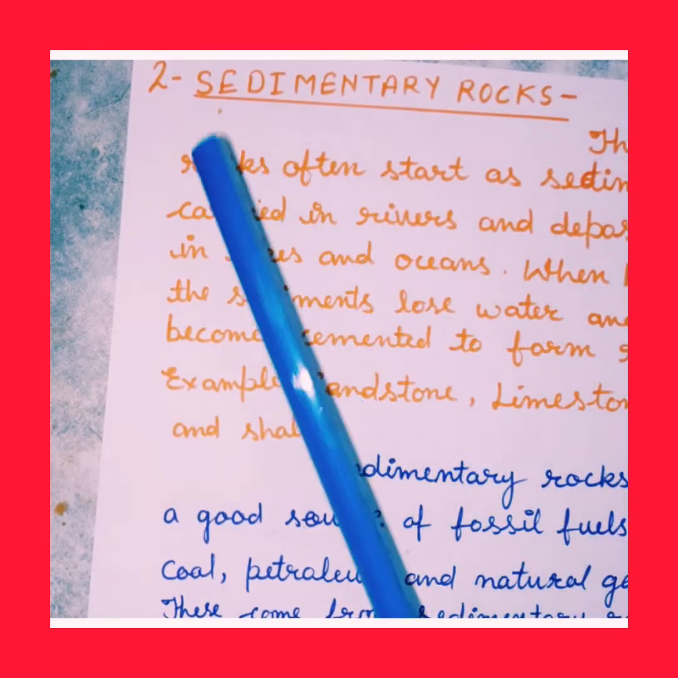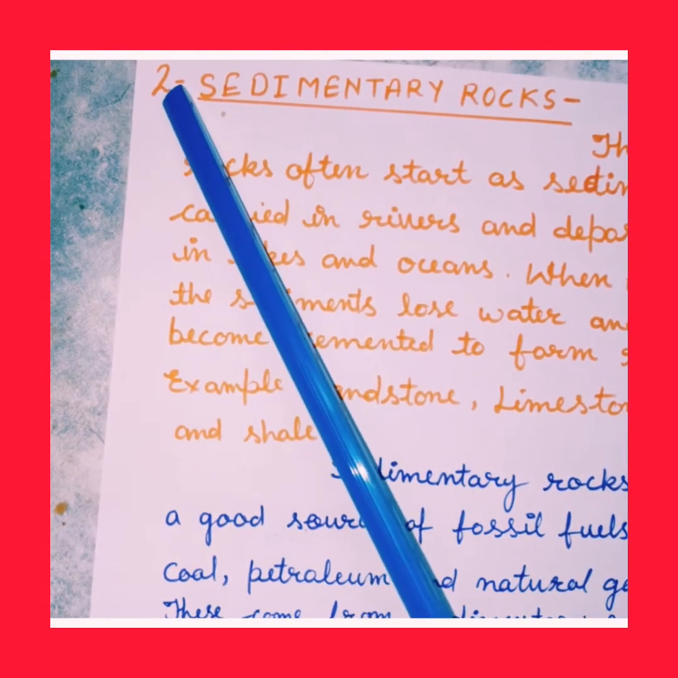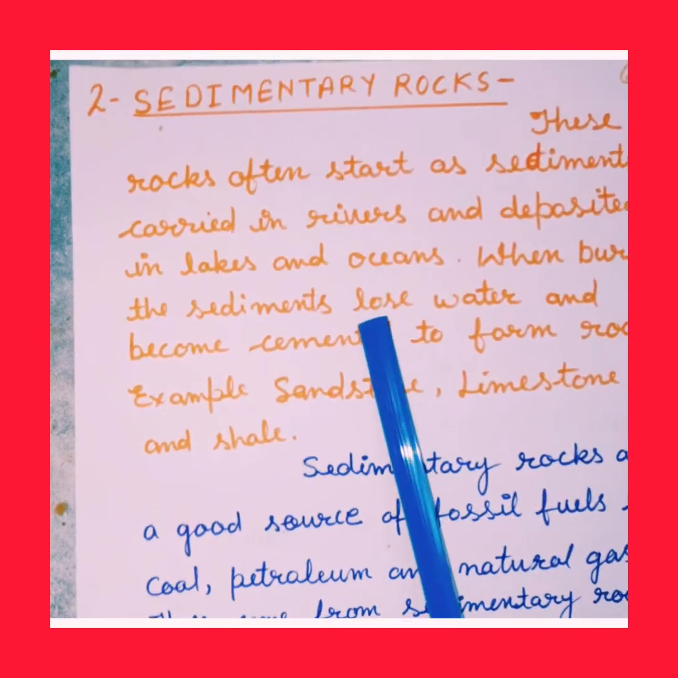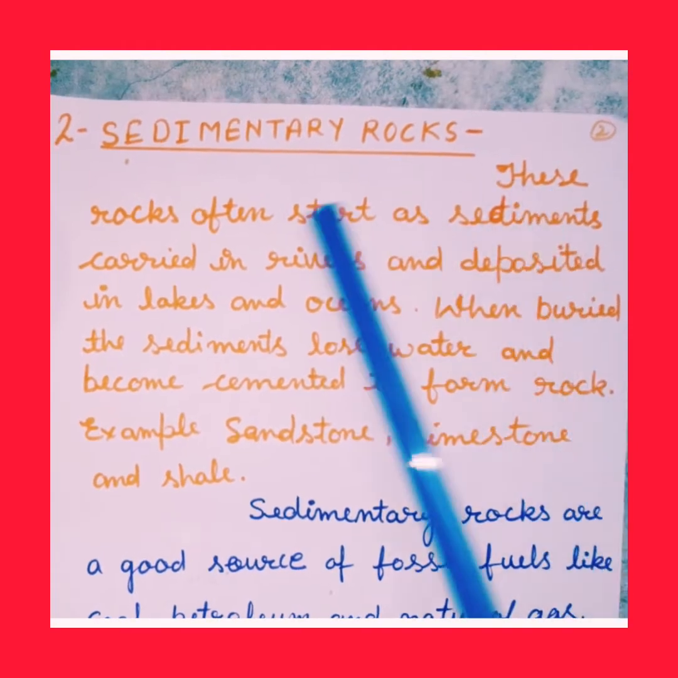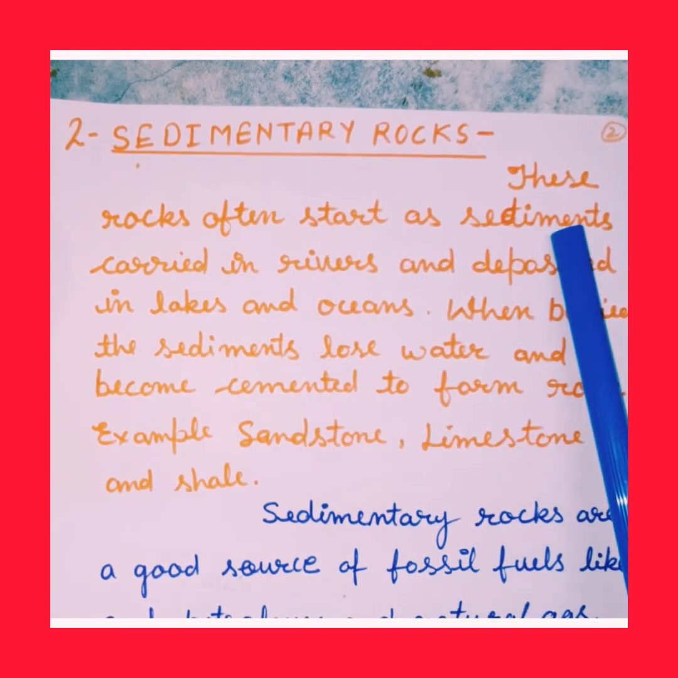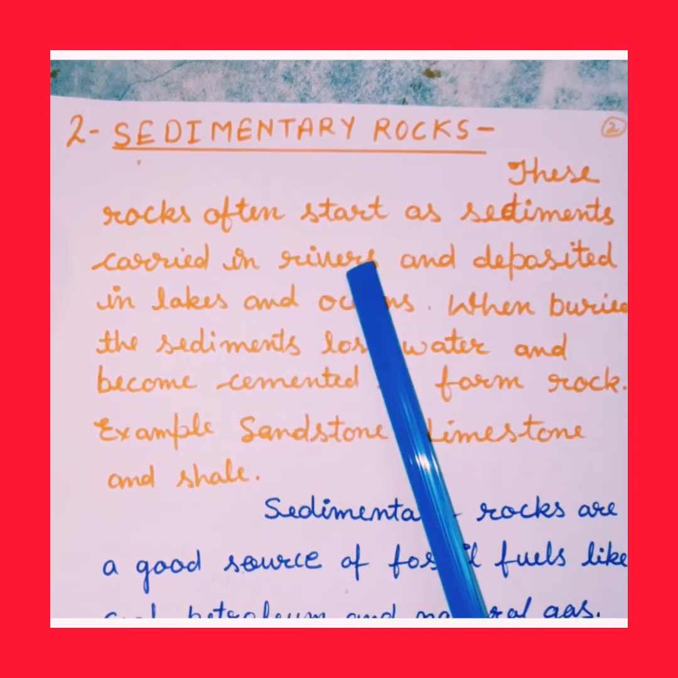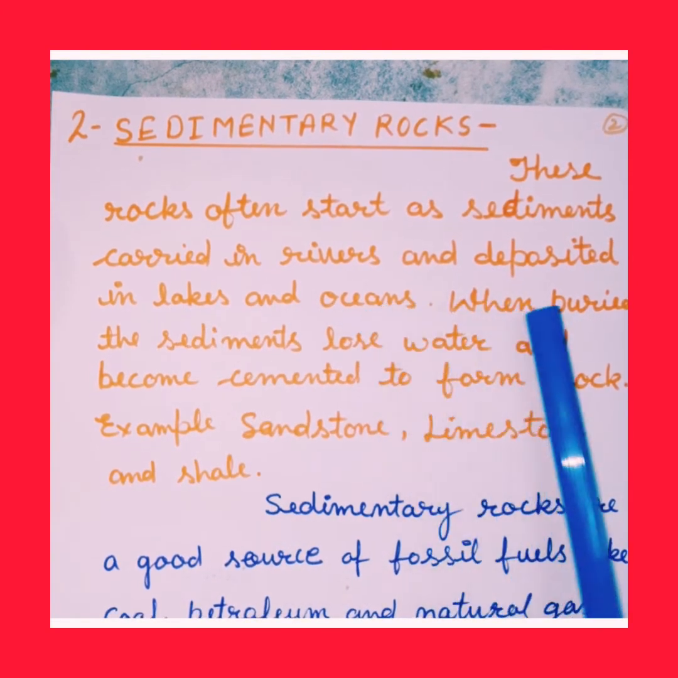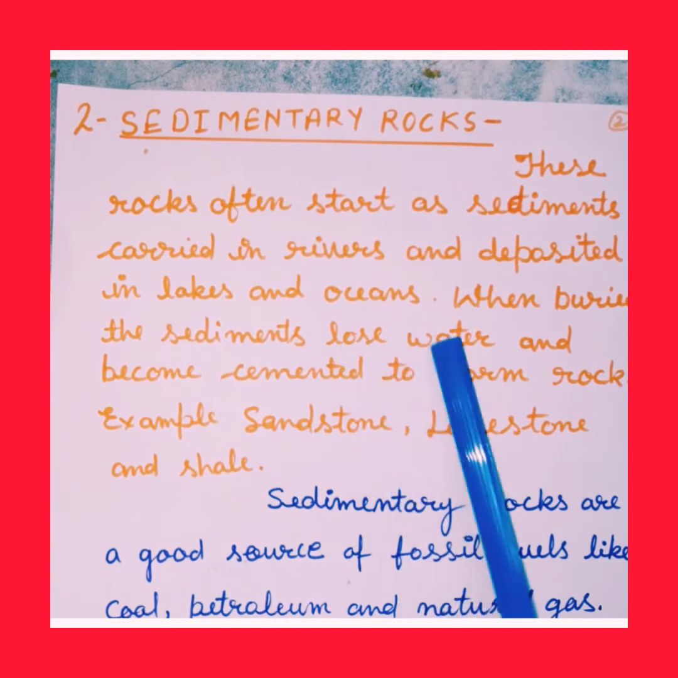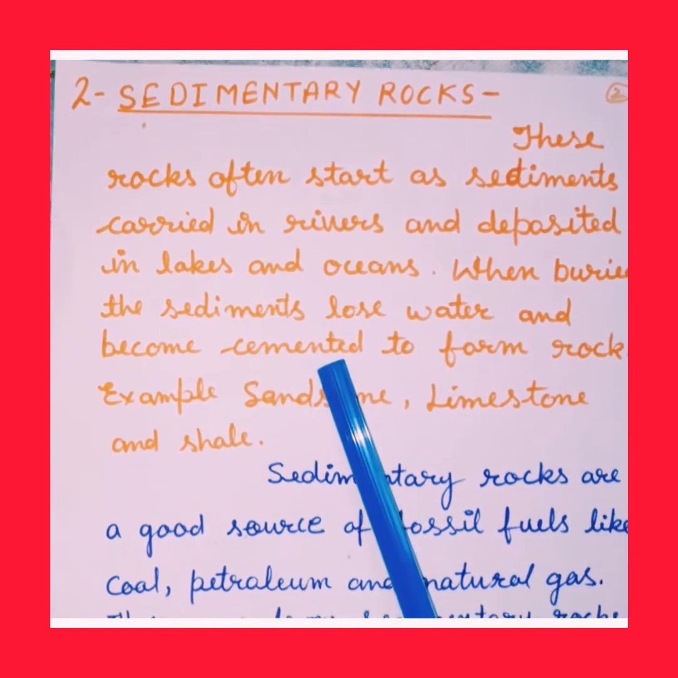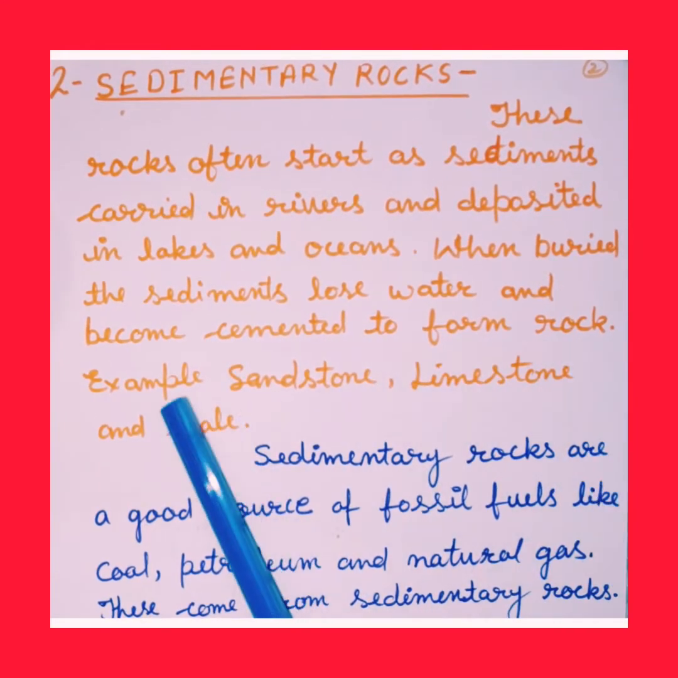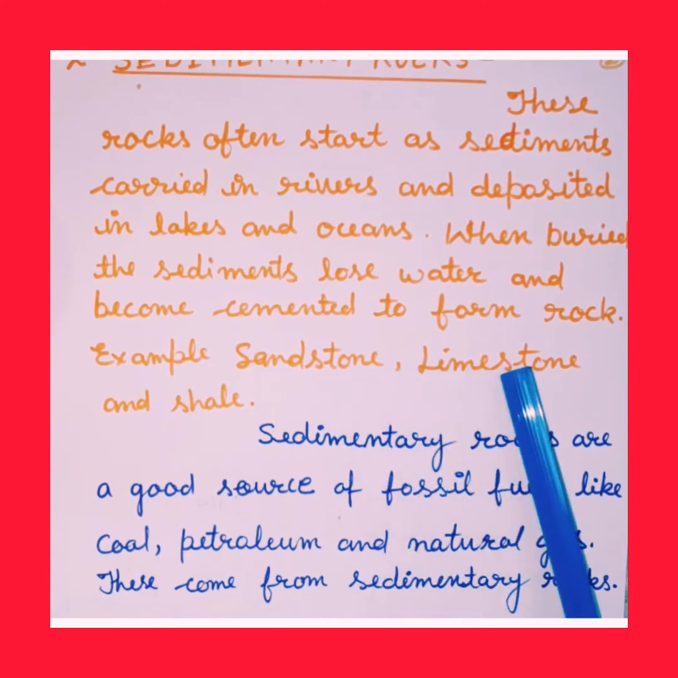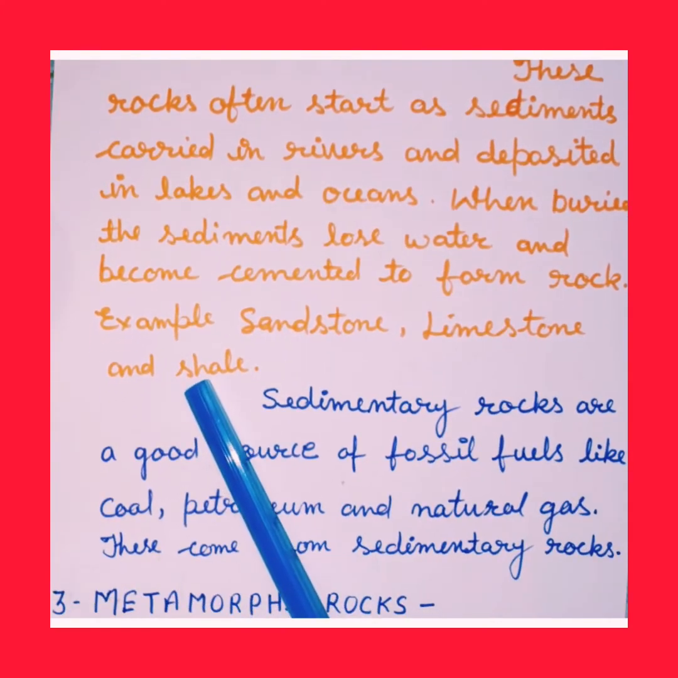And we will discuss the number 2 type of rocks, sedimentary rocks. These rocks often start as sediments carried by rivers and deposited in lakes and oceans. When buried, the sediments lose water and become cemented to form rocks. The examples of sedimentary rocks are sandstone, limestone, and shale.